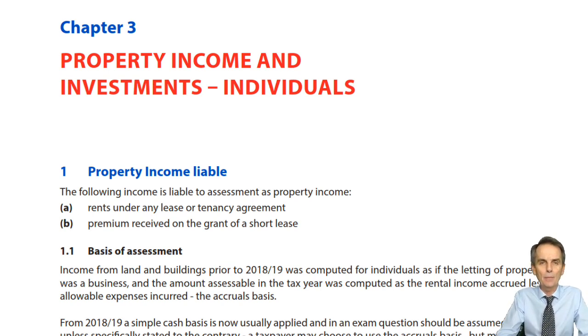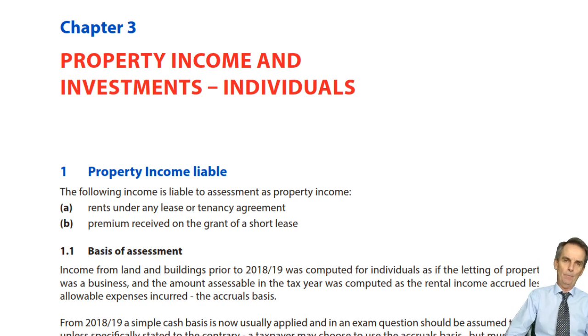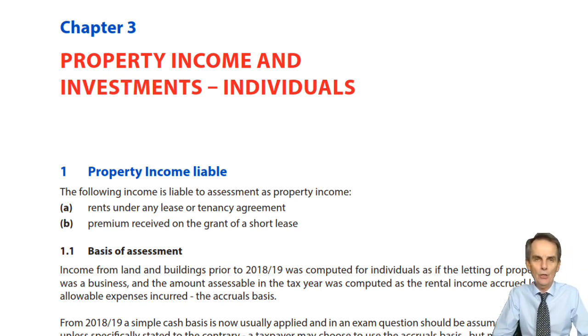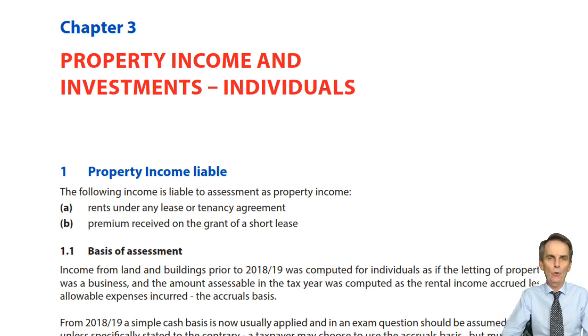Well, in Chapter 2, we saw how all the different sources of taxable income would come together and be presented upon that income tax computation. We saw there the earned income, trading profit and employment income, and they are going to be the object of, indeed, several more lectures on the following chapters. Chapters 4 through to 8 will deal with trading profits and, of course, trading losses there as well. And Chapter 9 will deal with employment income.